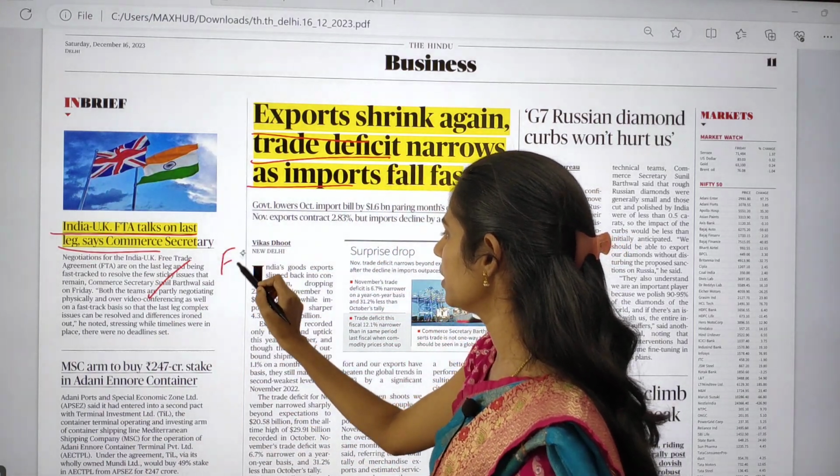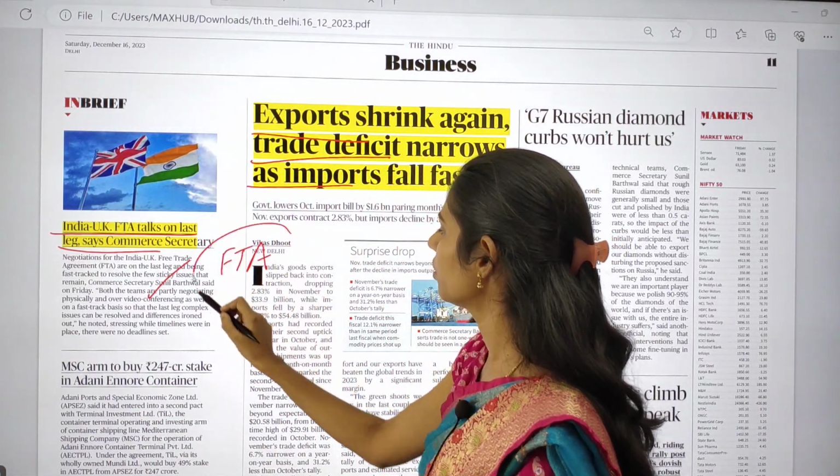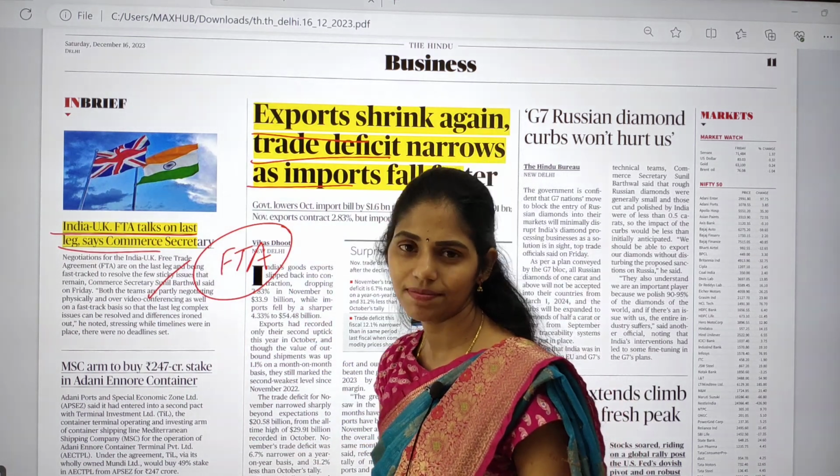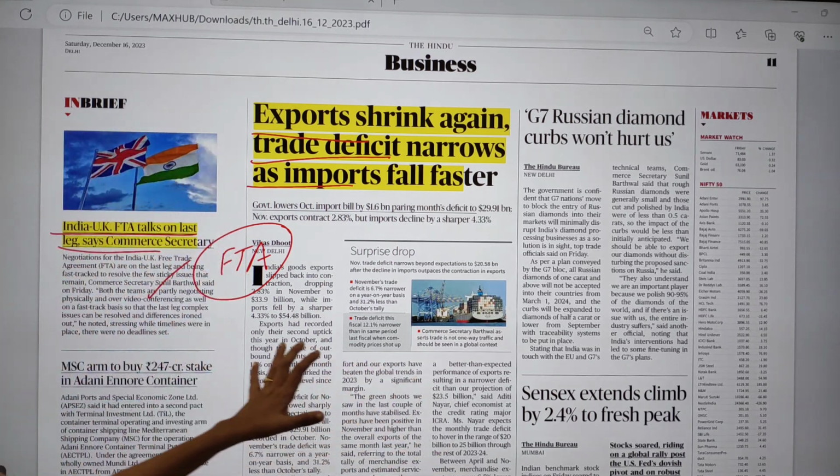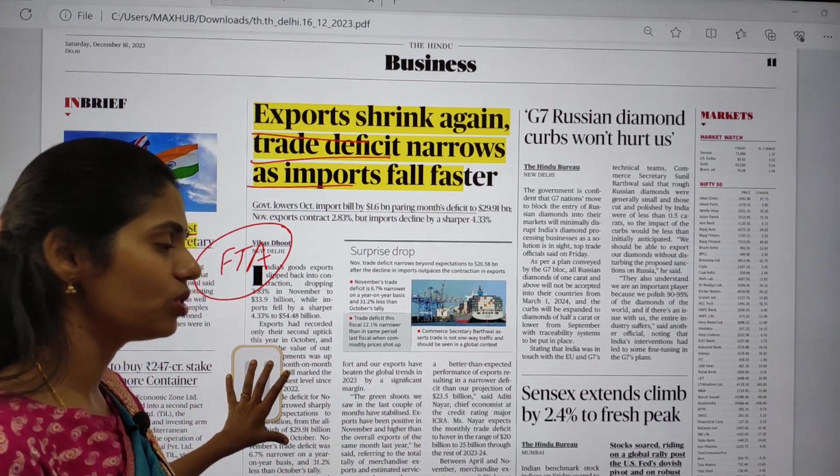And before that you have to understand what is the meaning of this free trade agreement. Okay, so this is very important. And these are some important articles that appeared in today's Hindu newspaper.